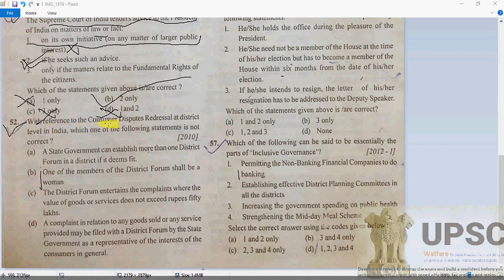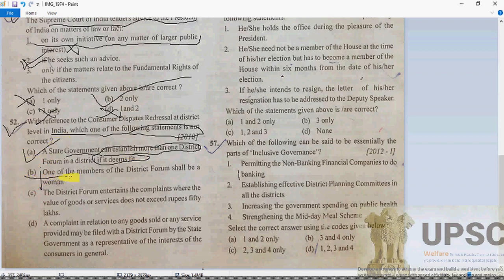As we know, with reference to consumer dispute redressal at district level in India, which one of the following statements is not correct here? So see, the state government can establish more than one district forum in a district if it deems fit. Definitely that is going to be correct.